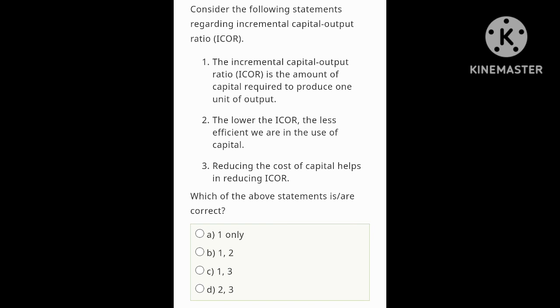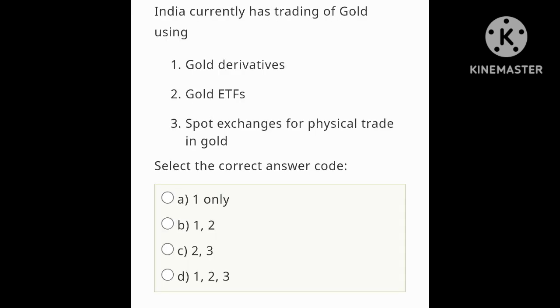capital. So statement 1 is true, statement 2 is wrong, statement 3 is correct. That means any option which includes 1 and 3 is correct. So let's check the options. A is 1 only, B is 1 and 2, C is 1 and 3, D is 2 and 3. So 1 and 3 is correct. Now let's move on to the next question.